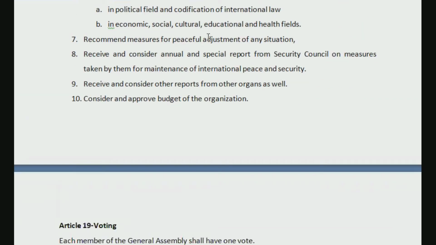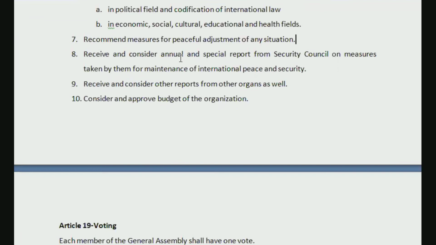Recommend measures for peaceful adjustment of any situation. If there is some kind of conflicting situation going on, how can we peacefully adjust that situation? Rather than fighting with each other, how can we peacefully settle the matter and come to a compromise, so that neither of the states is on the losing side? Both of them can sacrifice some points and somehow adjust to the situation. With regard to that also, recommendation may be provided.